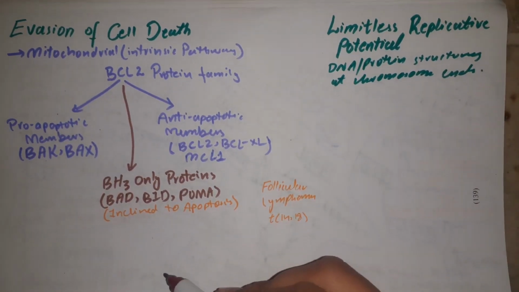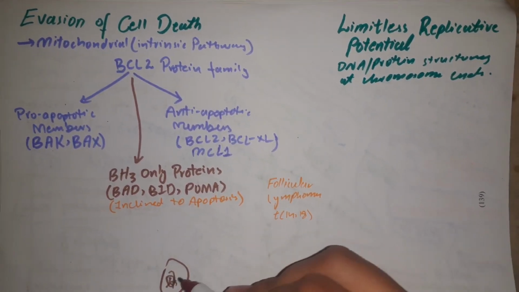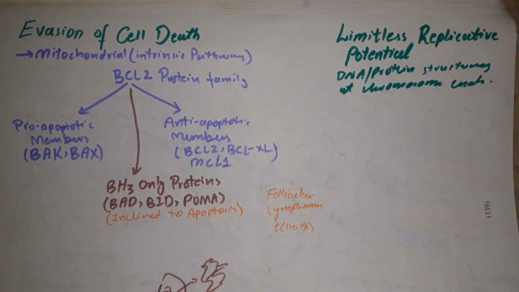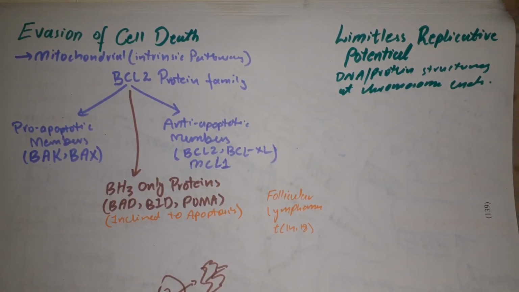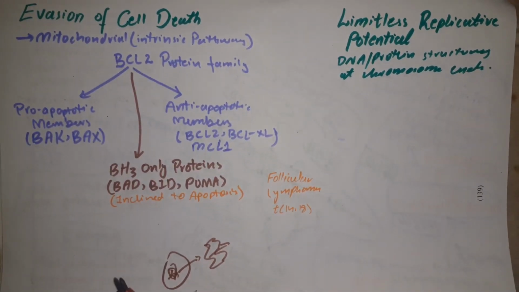For example, this was a cell here with a nucleus, and it got mutated, and there is stress, and it will lead to the programmed cell death or apoptosis of the cell. However, in cancer cells, there is restriction to apoptosis, and cancer cells don't die despite having too many mutations.